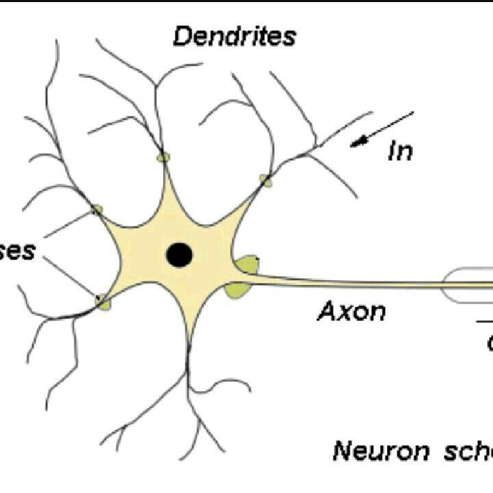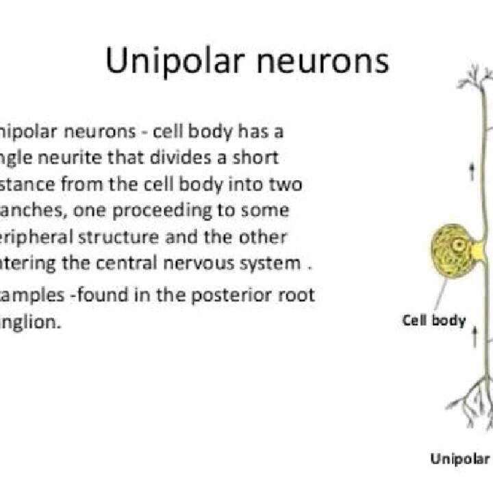Now, the classification of the neuron. Neurons are classified by three different methods. First, depending upon the number of poles. Second, the function. And third, depending upon the length of the axons. Now, depending upon the number of poles, there are three types of neuron: the first is unipolar, second bipolar, and third multipolar.